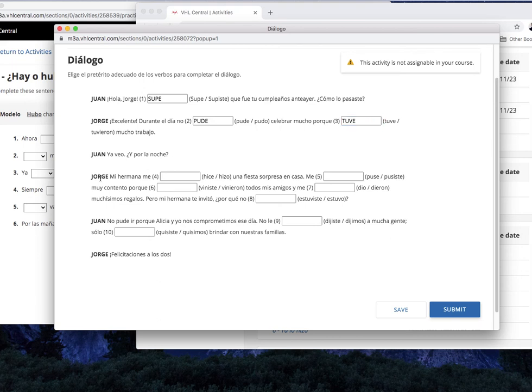Ya veo. Y por la noche, mi hermana me blank una fiesta sorpresa en casa. Pause. And we're back. Mi hermana, so she's the subject, hizo. Okay, número 5. Me blank muy contento porque, pause. And we're back. So here he's talking about himself. Me puse. Right, I got really happy, or I became really happy. Porque, seis, blank, todos mis amigos. Pause. And we're back. So here the subject is todos mis amigos. So vinieron.